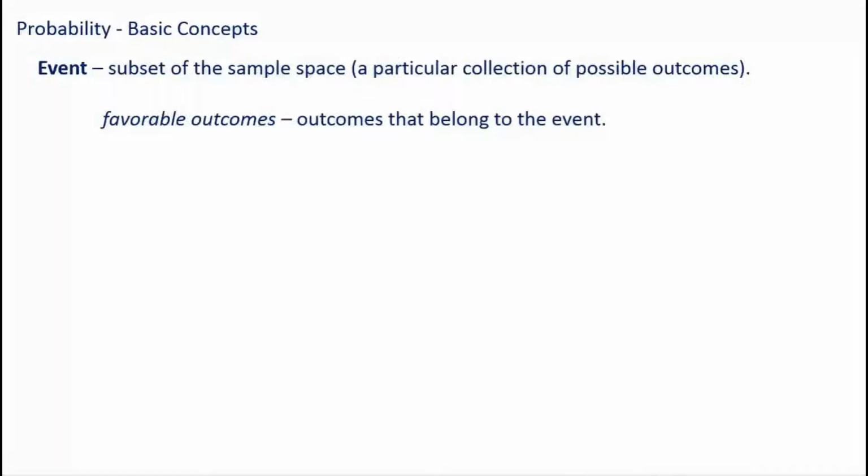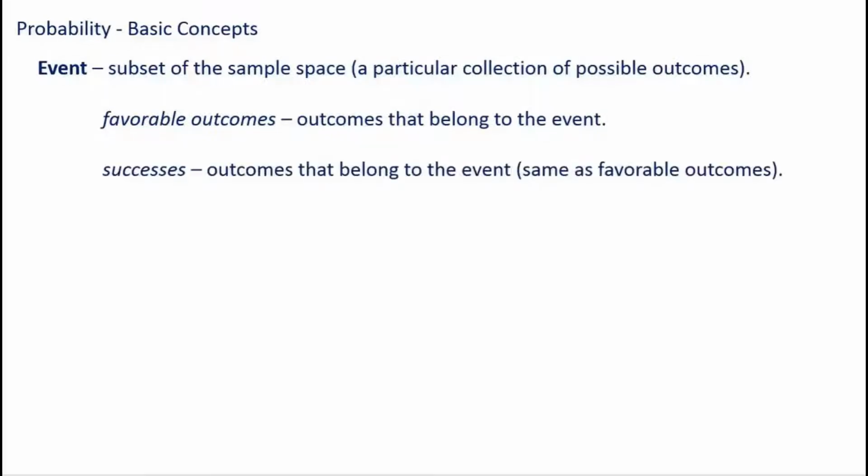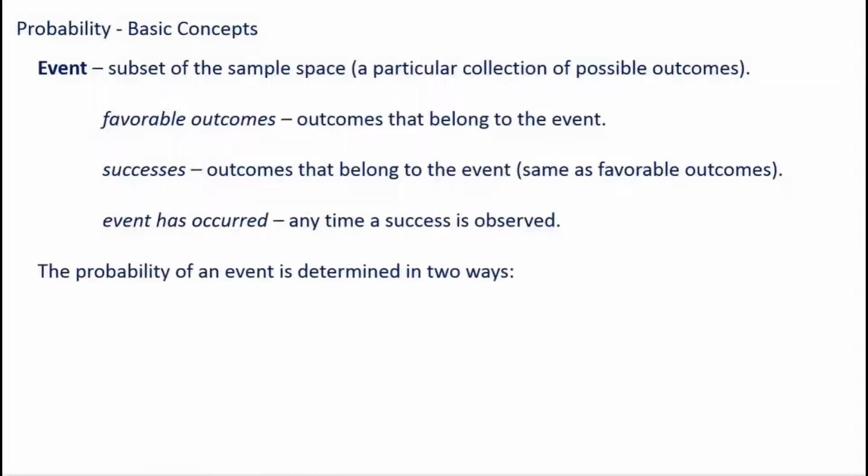And these are outcomes that belong to that event. And we'll discuss this when we do problems. A success is really another way of saying favorable outcome. So often we'll say, if the coin landed on heads, that might be a success because that's the outcome we're looking for. An event has occurred. It's any time a success is observed. So this is the language we'll use when we're talking about probability.